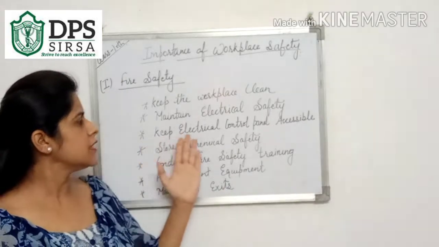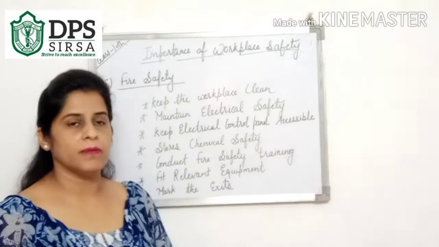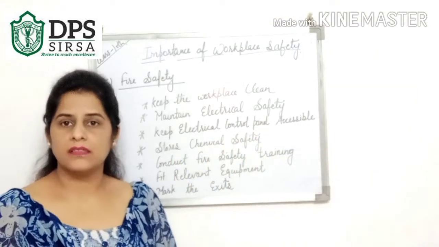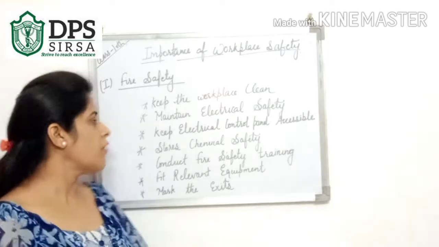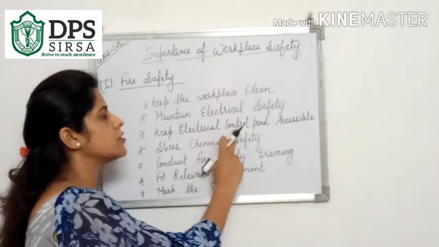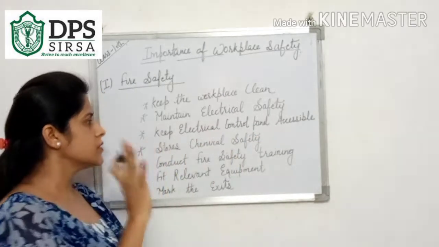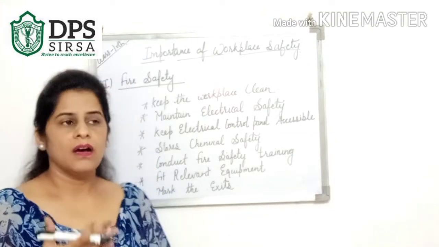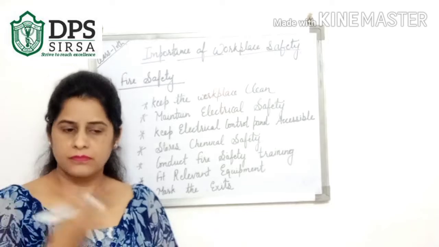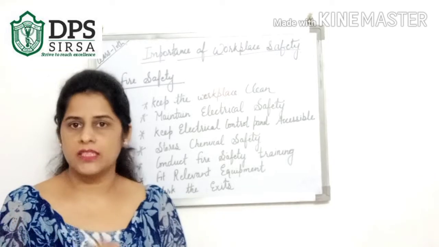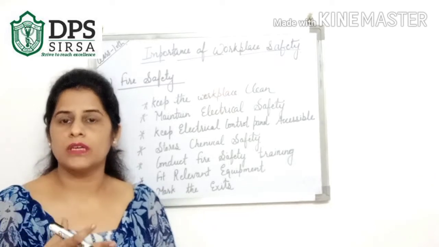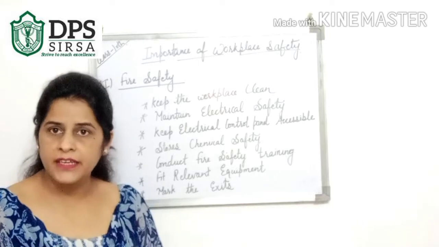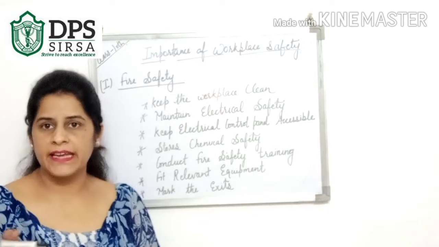Next is to keep the electrical control panel accessible. When there is any chance of fire, the electrical control panel should be accessible. It means that wherever there is any chance of fire, anyone can go to the control panel, easily handle it, and easily switch off all the lights there.